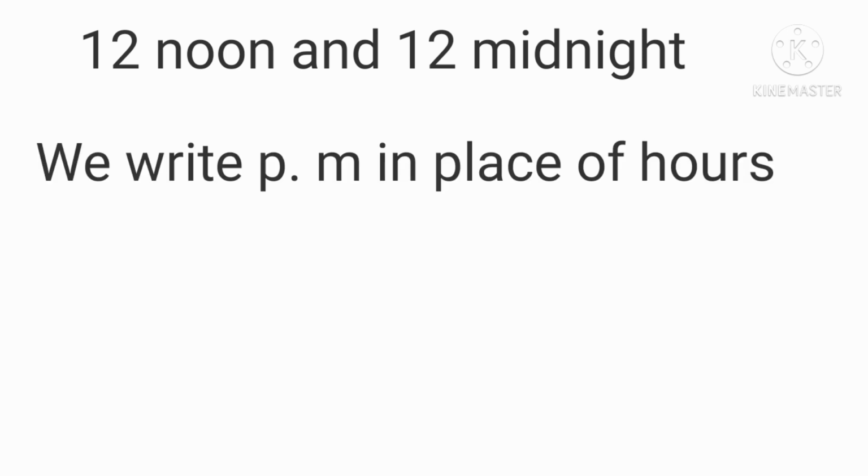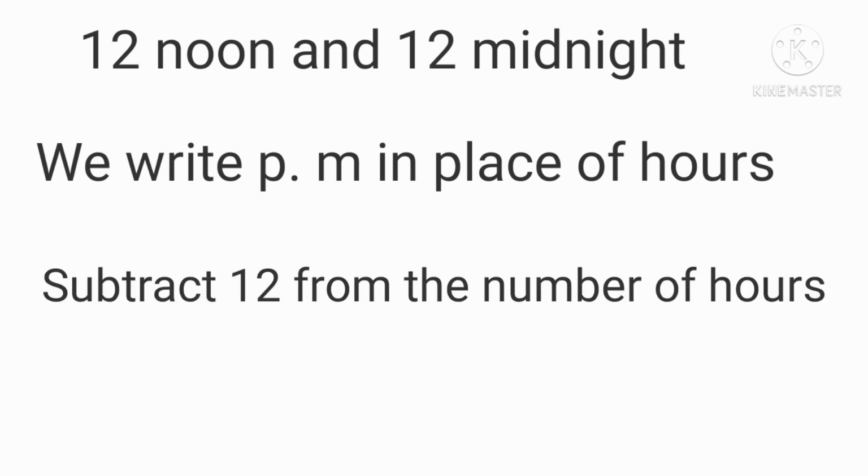Now, to express the time between 12 o'clock noon and 12 o'clock midnight, we write PM in place of hours. Then subtract 12 from the number of hours. Example, 1750 hours. Now let us subtract 12 from 17. So 17 minus 12 is equal to 5. So the time is 5:50 PM.